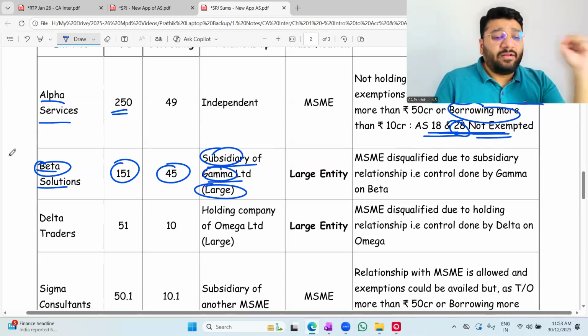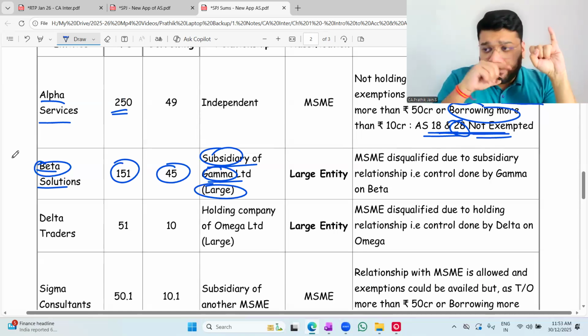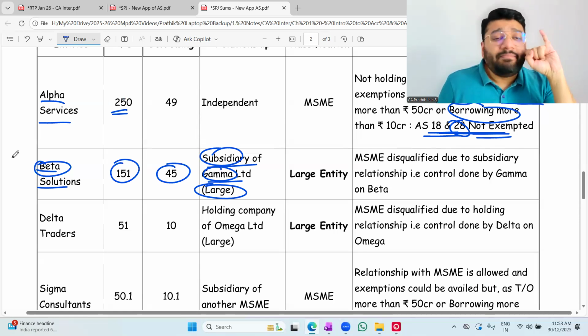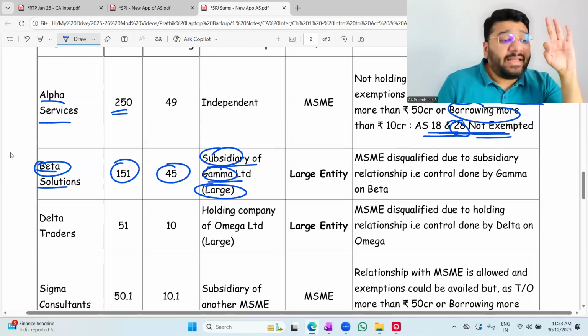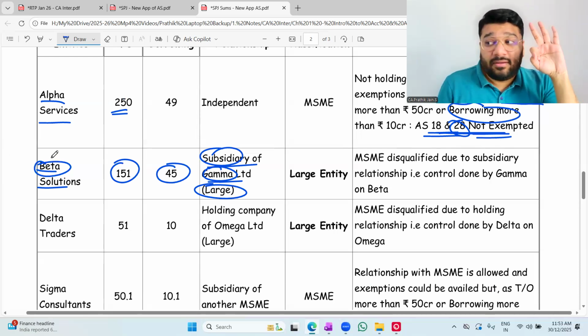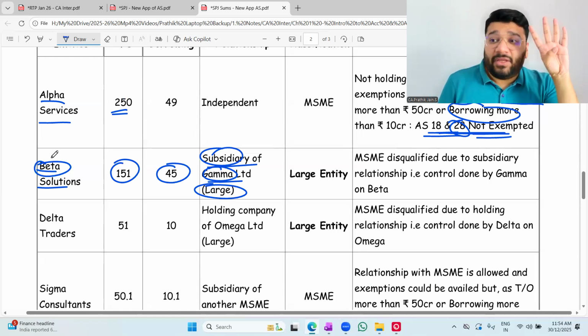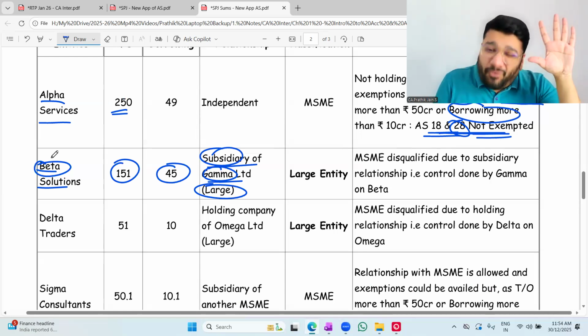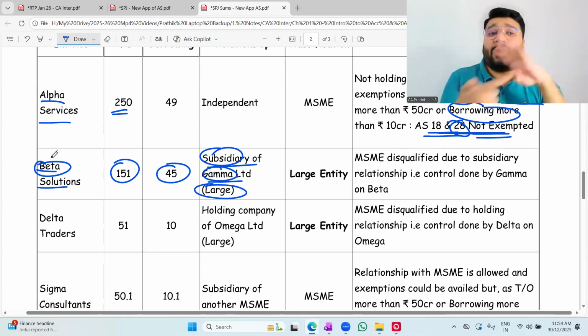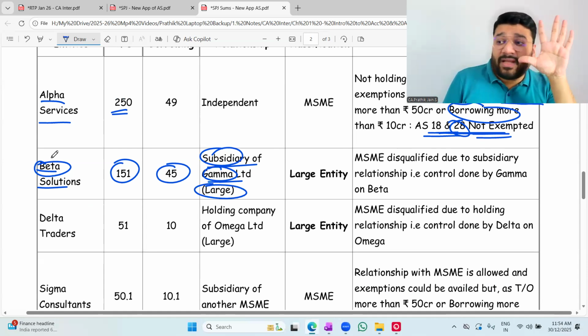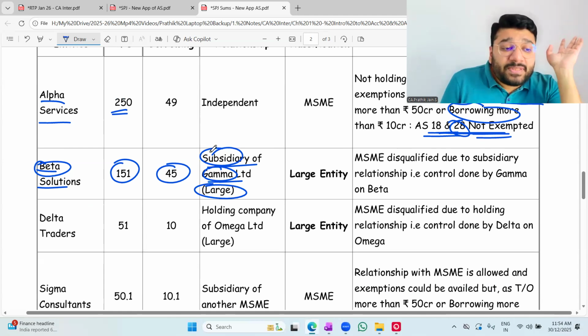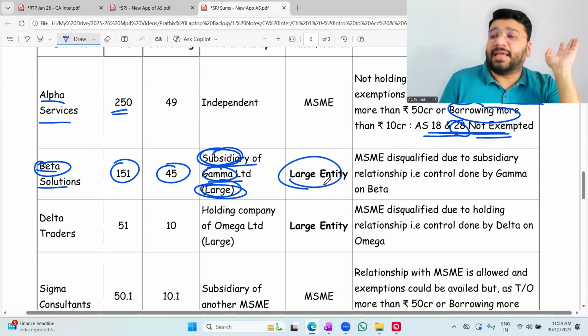Which means, first condition, Beta is neither listed nor in process of listing. Beta is neither bank, financial institution or insurance company. Beta's turnover is up to 250 crore, not exceeding 250 crore. That's the right language. You can't say the words less than. Beta's borrowing is not exceeding 50 crore. But Beta, unfortunately, despite satisfying all the above four conditions, got stuck in the fifth condition. It became the subsidiary of a large entity. So this also will be called a large entity.